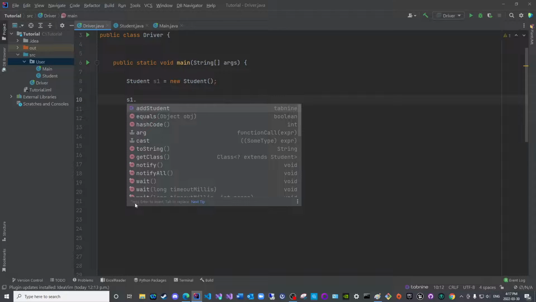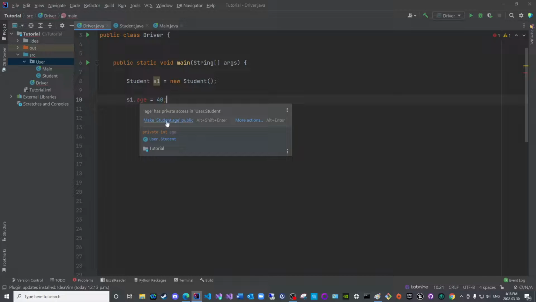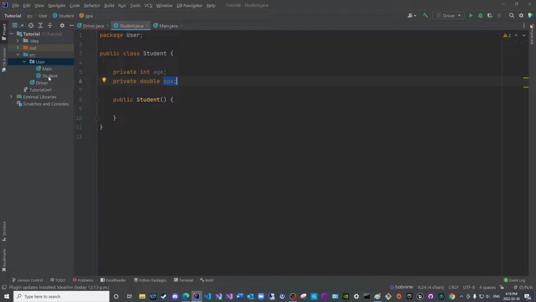As you can see, they are absent from the list because the compiler does not have accessibility to this class. So if I say age is equal to 40, I will automatically have an error. Make student.age public because it is private. And if I wish to access GBA, I will not have it either because it is private. Now, these two are in the same package.